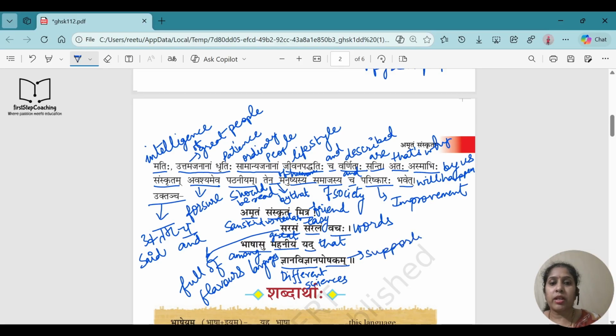So which supports all the different kind of sciences. So we have seen that in the modern science also we are reading about the same things which were written already in our Sanskrit scriptures, right? If we talk about Ayurveda and all that, they are already written, they are already mentioned by our saints. And whatever we are reading, that is actually supporting, they both are supporting each other. That's why we cannot say that Sanskrit is not great. Sanskrit is great, and this is actually supporting the different kind of sciences.